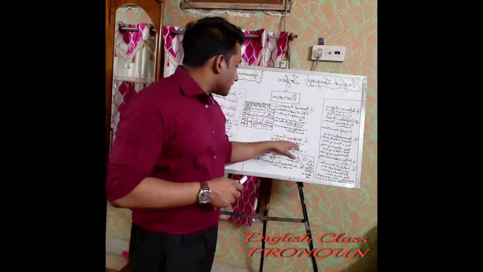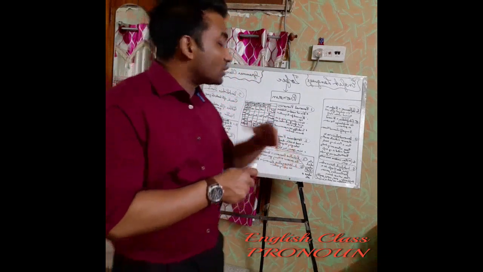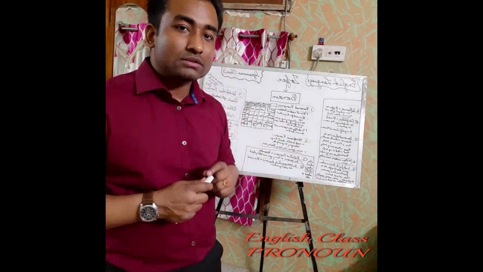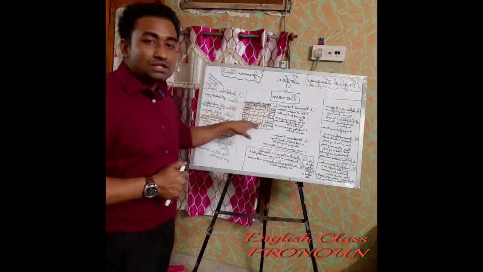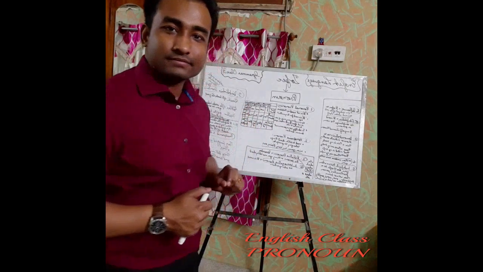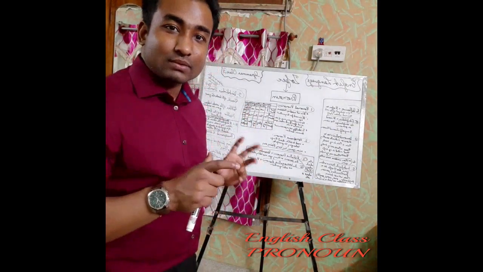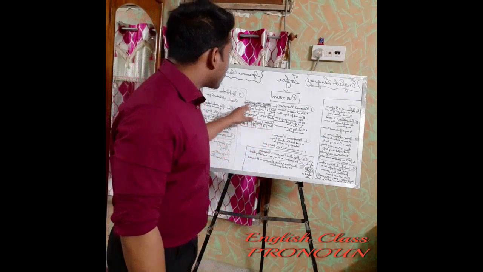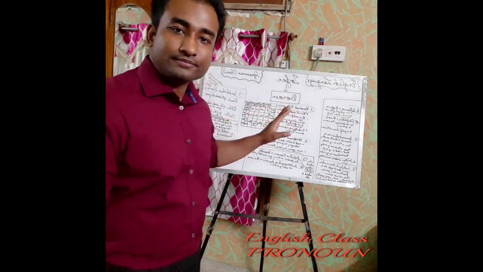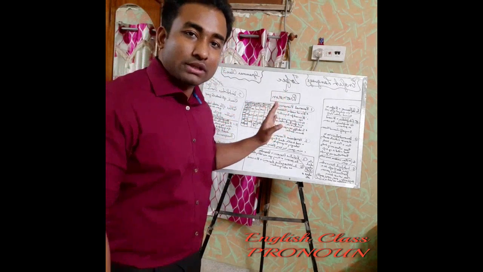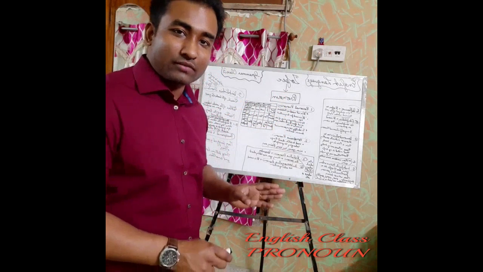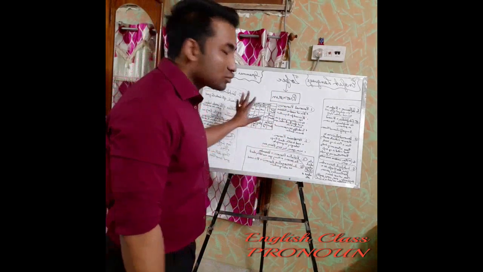Now it is used to talk about things belonging to people, as I said just now. So what are the possessive pronouns? Again you can find in this chart where I have written possessive case. There are cases where it's possessive case, because the possessive pronouns are also personal pronouns, kind of personal pronouns only, because they are also used for persons, animals, or non-living objects also. So it is also a personal pronoun.